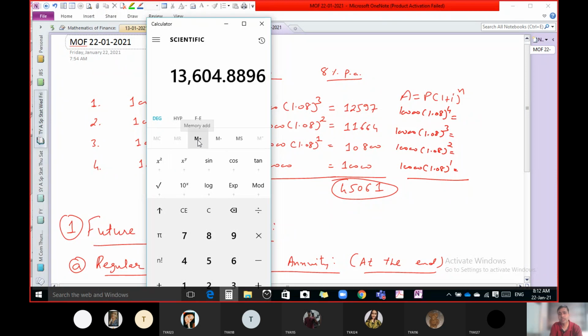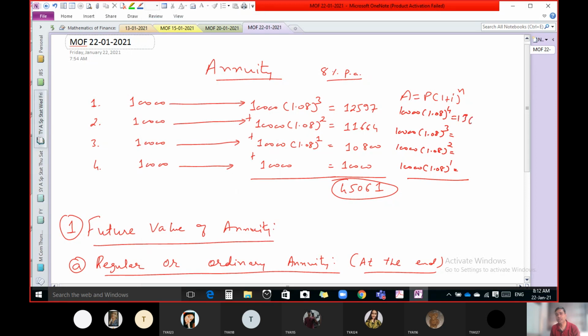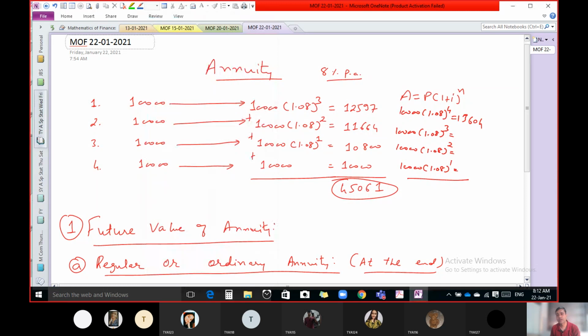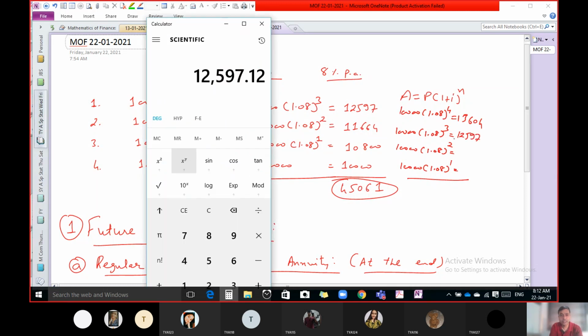Let us put this in memory. Now the second calculation, 1.08 raised to 3 into 10,000, is 12,597. Let us keep this also in memory.